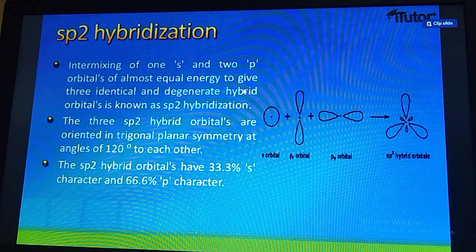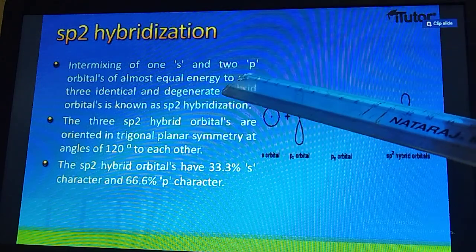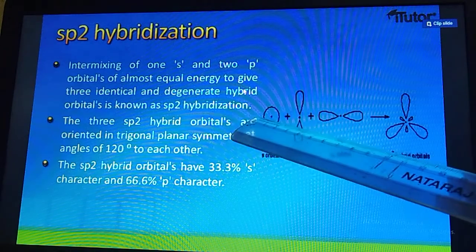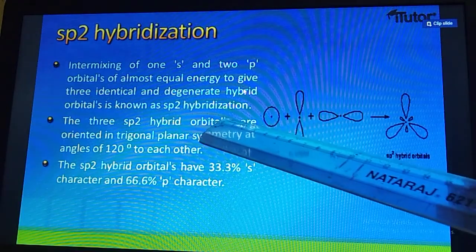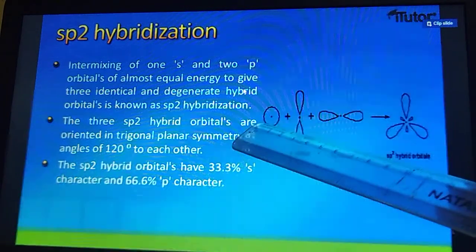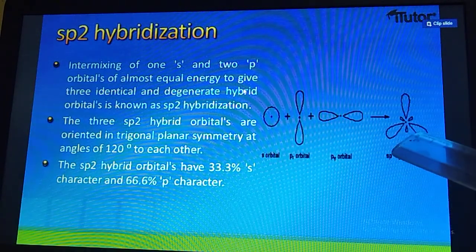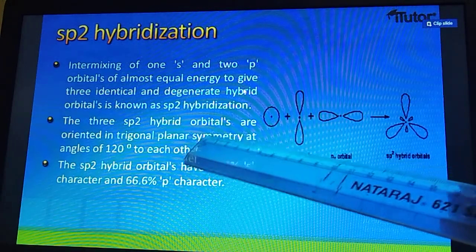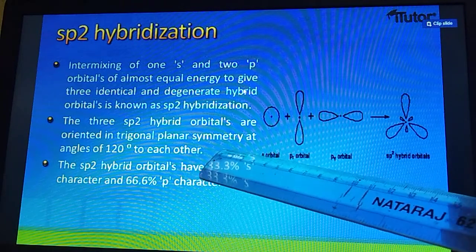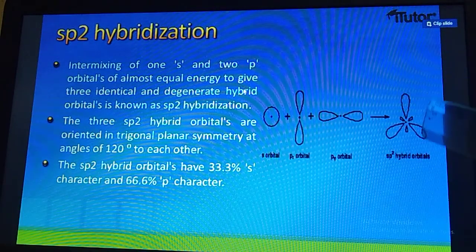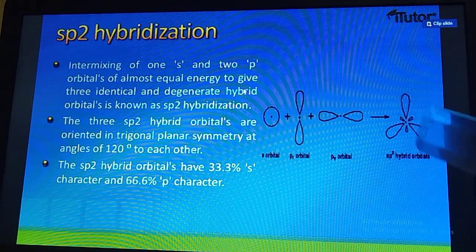So let us read the slides, students. Intermixing of one s and two p orbitals of almost equal energy to give three identical and degenerate orbitals is known as sp2 hybridization. One s orbital and two p orbitals having identical energy give three new orbitals, known as sp2 hybridization. The three sp2 hybrid orbitals are oriented in trigonal planar symmetry at an angle of 120 degrees. Means the bond angle between these three hybrid orbitals is 120 degrees.